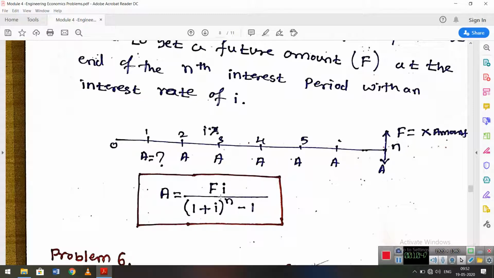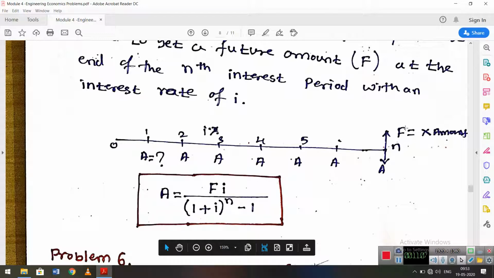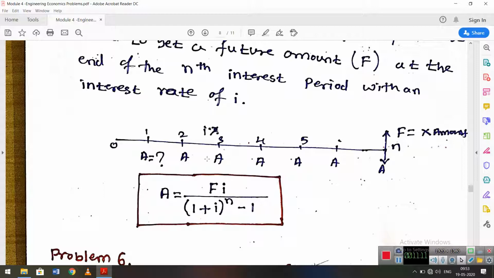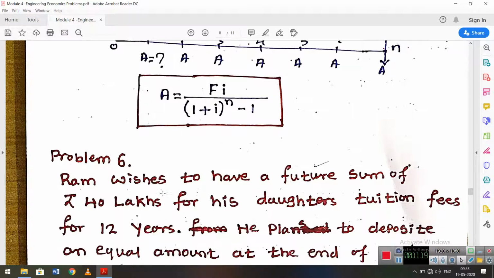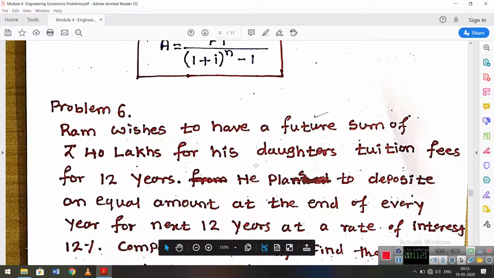The earlier equation was a single payment. This one is payment at the end of every interest period. This is the second type of equation; only two types of equation we have discussed, and these are the two main equations. They are asking for the A value, how much to pay at the end of every year. The future amount is also fixed, everything is fixed. They ask how much to deposit every year. Once again the same variety of problem we have discussed.